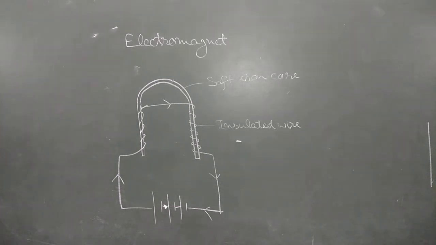For making magnets, we use an alloy, alnico. Alnico means what?